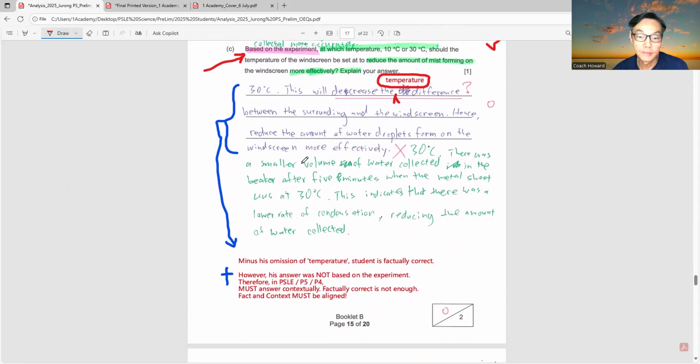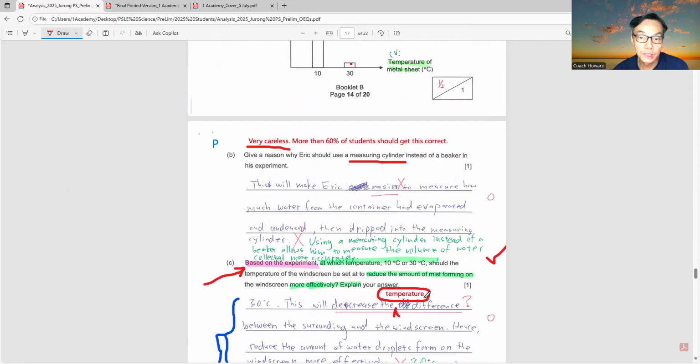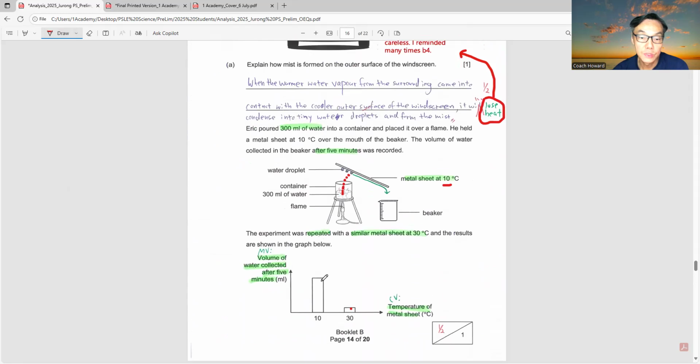So here, therefore, in PSLE, P5 or P4, must answer contextually. Factually correct is not enough. Facts and context must be aligned. So for this question specifically, he or she must answer according to the table over here.